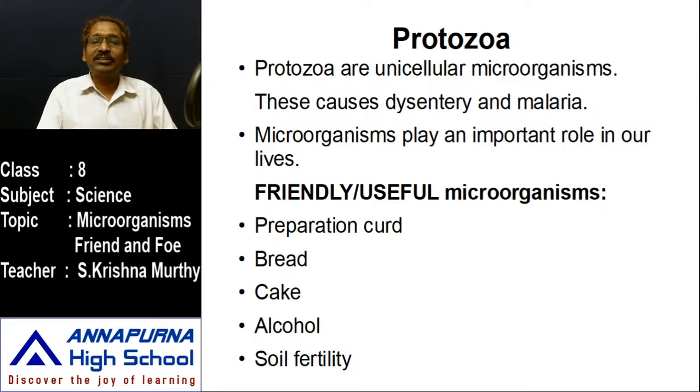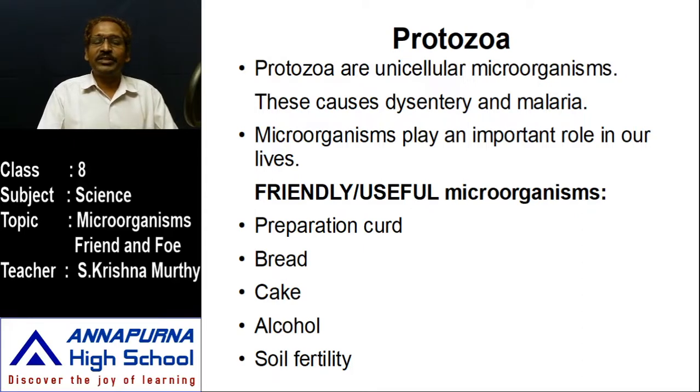Yeast cells. Yeast is also a microscopic body. Some are unicellular and some are multicellular. Mainly yeasts are present in the fungi family. The fungi family contains mold, mushroom, and yeast as well.